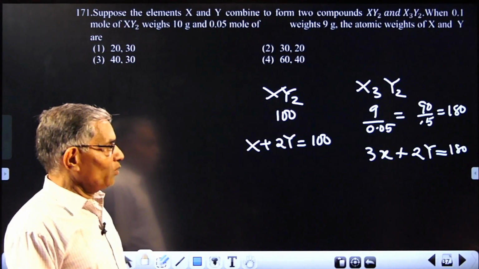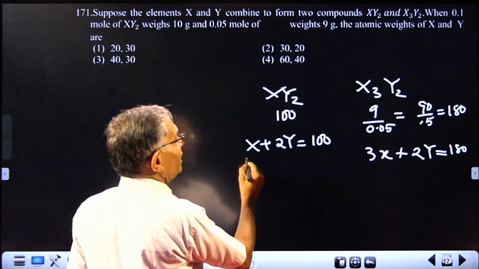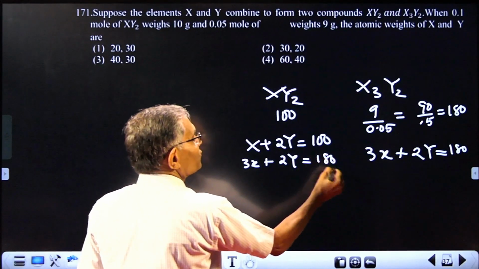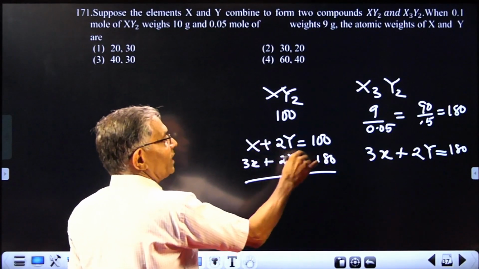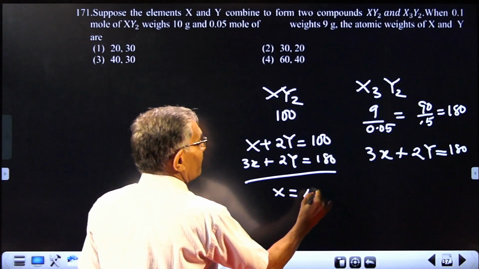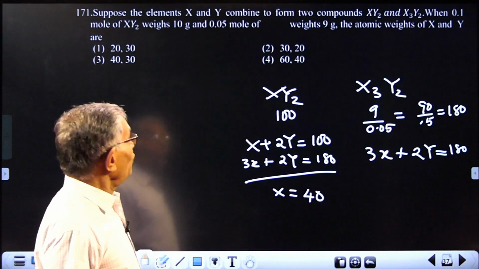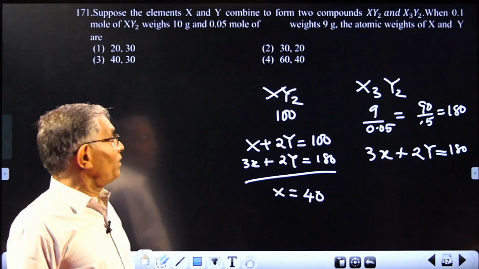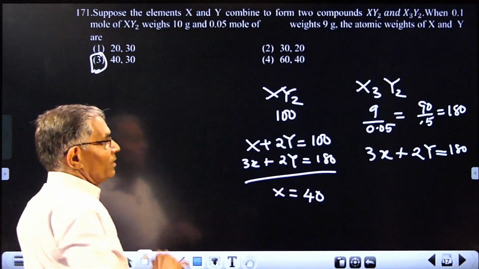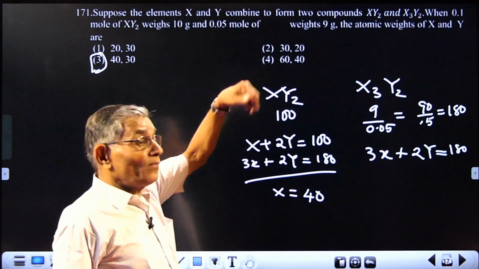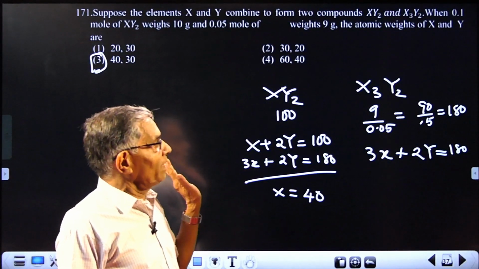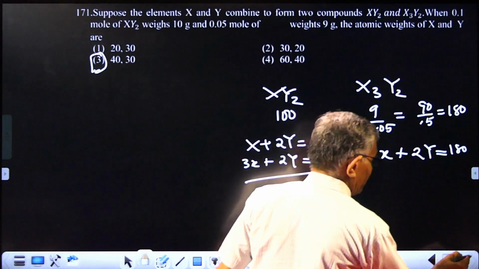So just below this you write 3X plus 2Y equal to 180, and subtract. So 2Y cancels, you get 2X equal to 80, X equal to 40, and then you get Y equal to 30. The answer will be this. The only thing is, they have given the molar mass, but not directly, it is given indirectly. Apply this principle, you get the answer.